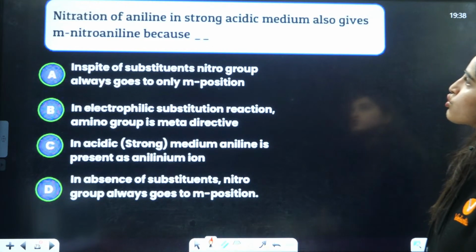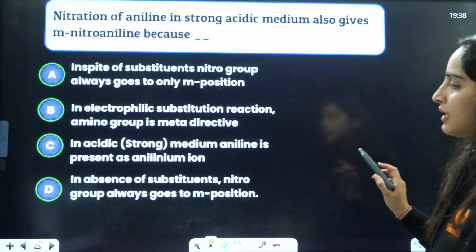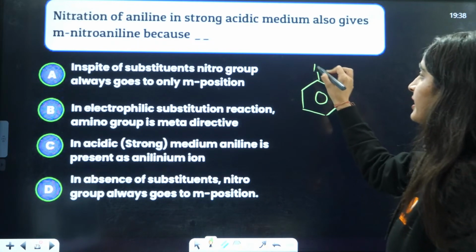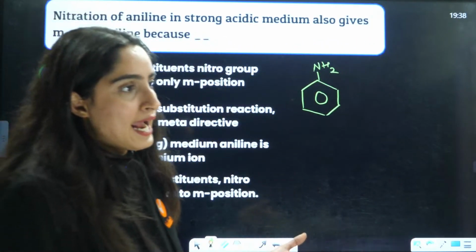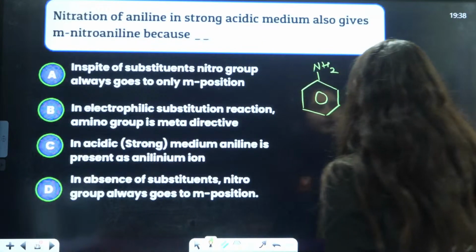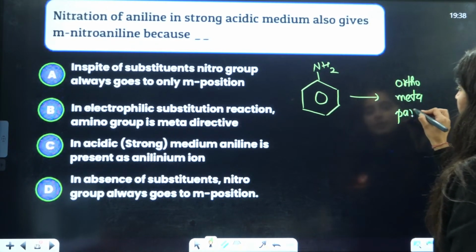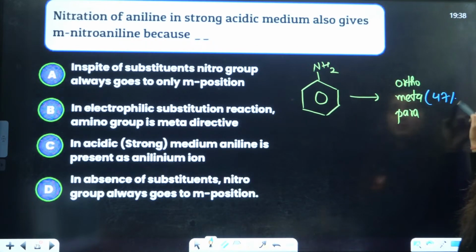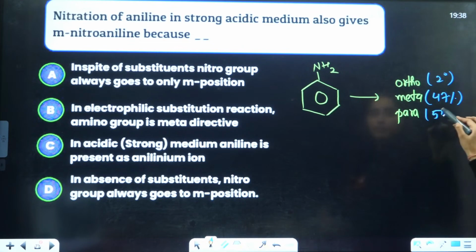Nitration of aniline in strong acidic medium also gives m-nitroaniline. Now if you talk about the nitration of aniline, this is a very, very important question. I have a gut feeling that they are going to ask you the same topic regarding nitration of aniline, because it is a very interesting thing that it is going to give you ortho, meta and para. It is supposed to only give ortho and para, but it also gives you meta, that is 47%. Only 2% is ortho, and 51% of para it is giving you.